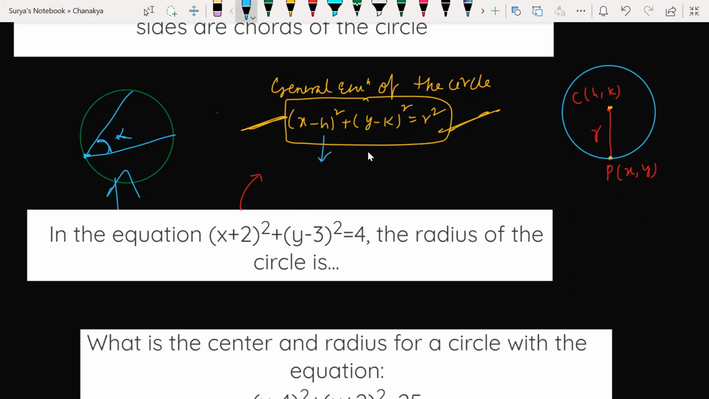See, what is h comma k here? H comma k is the center. Center is h comma k, and what is the radius here? Radius is equal to r.